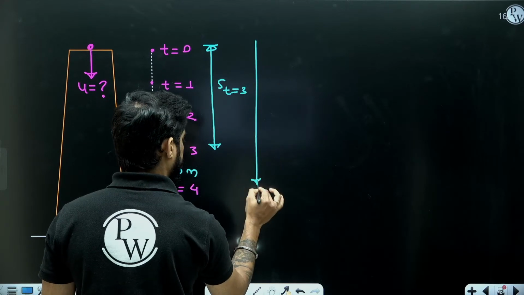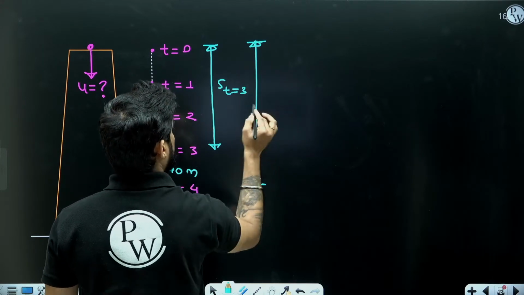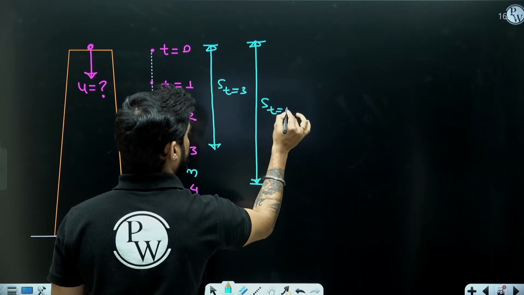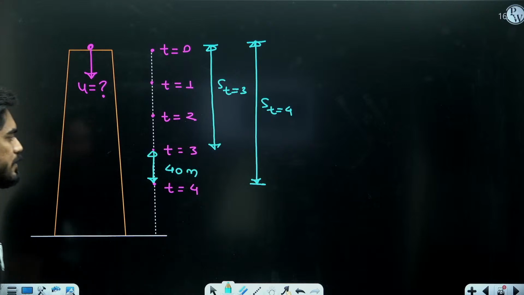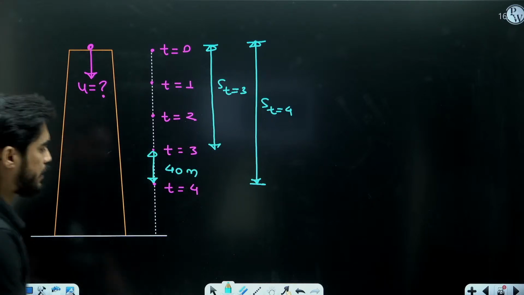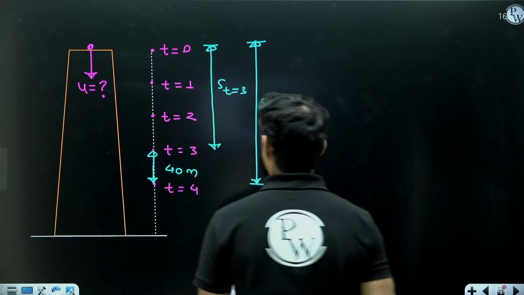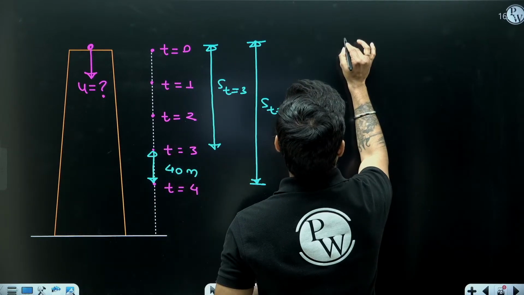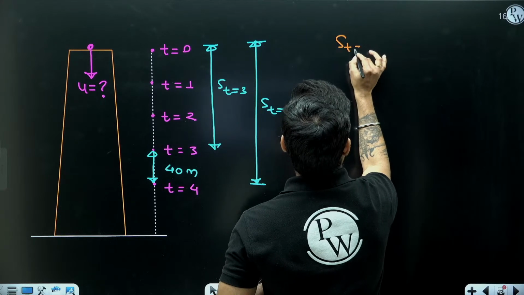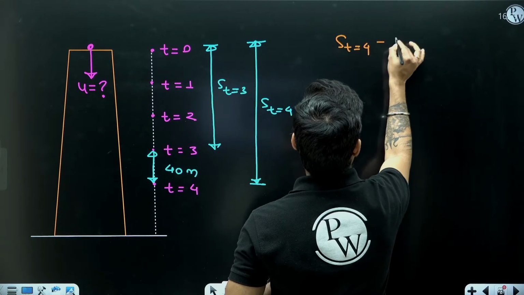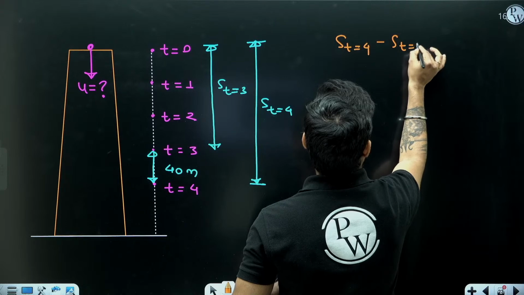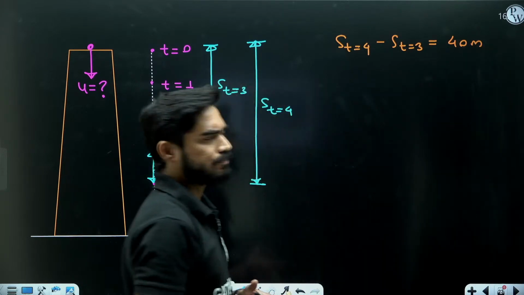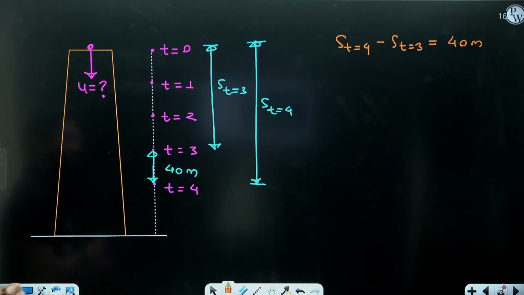And this is the displacement from t equals 0 to t equals 4, means displacement in 4 seconds. So what is this 40 meters? Can I say this 40 meters is displacement in 4 seconds minus displacement in 3 seconds?